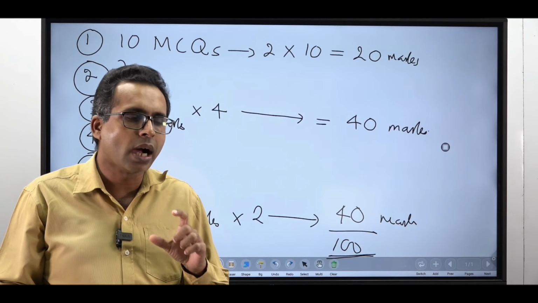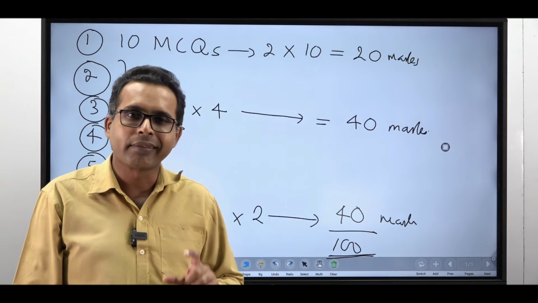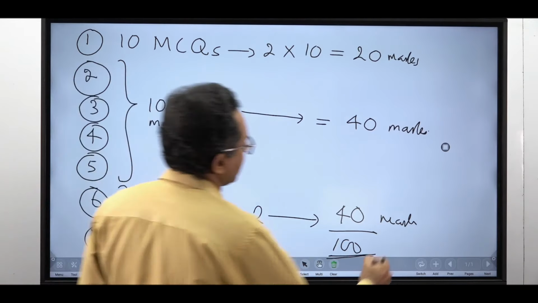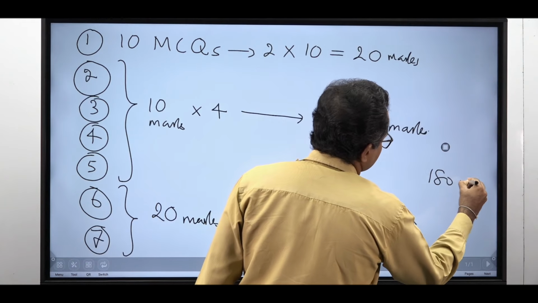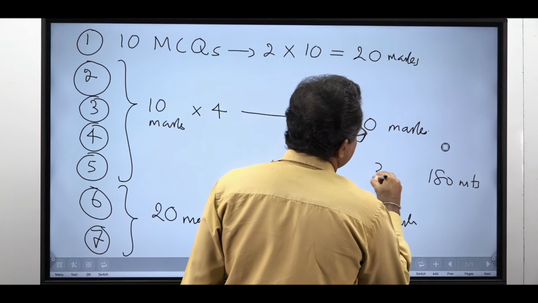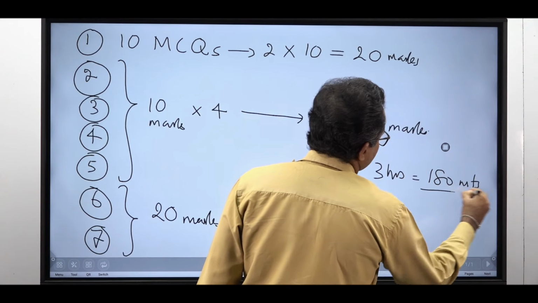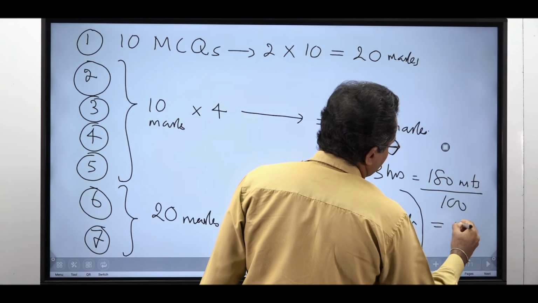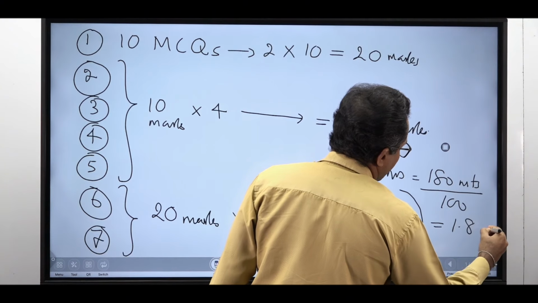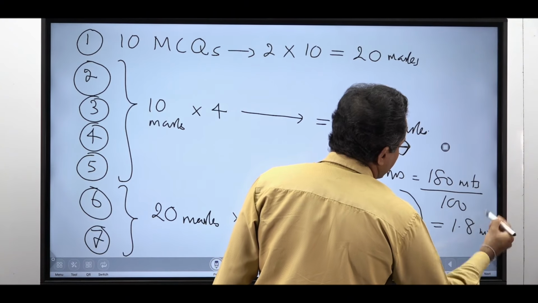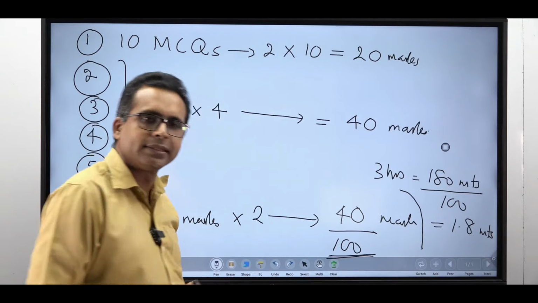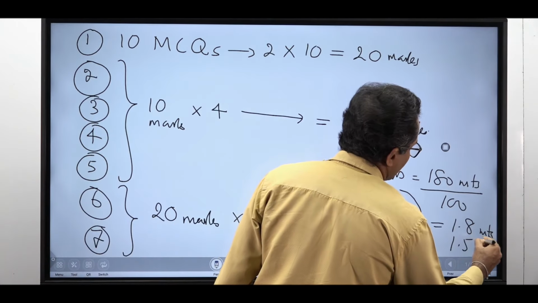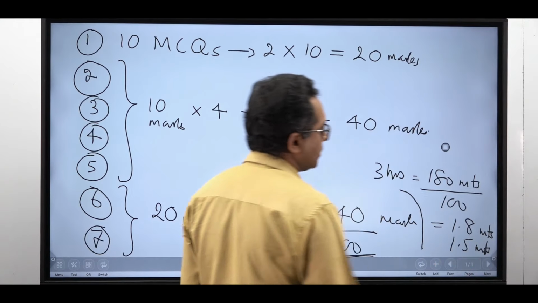Since we have 100 marks and 180 minutes, if you divide 180 minutes, 3 hours, by 100 marks, per mark you can spend only 1.8 minutes. I would say per mark you spend only 1.5 minutes. That's my recommendation.